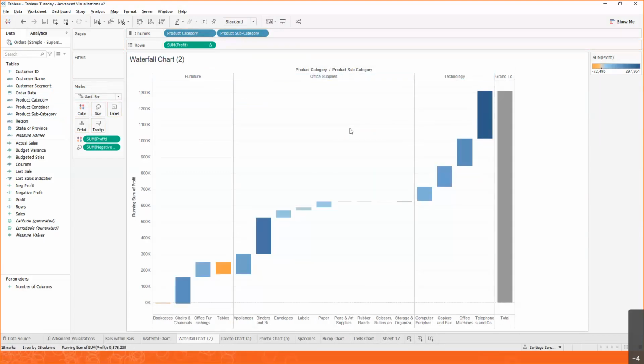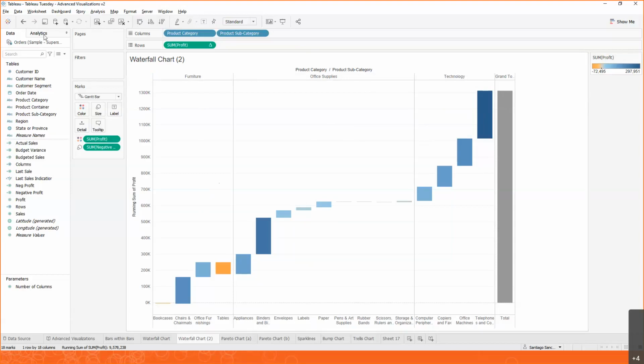That's okay. But what we want to do now is we don't want to see the results overall across all the product categories. We want to see a waterfall chart for each one of these product categories. We want to see sort of mini waterfall charts. So how do we do that? Well, there's two things missing. Number one, we're missing subtotals. We need subtotals for each one of the product categories.